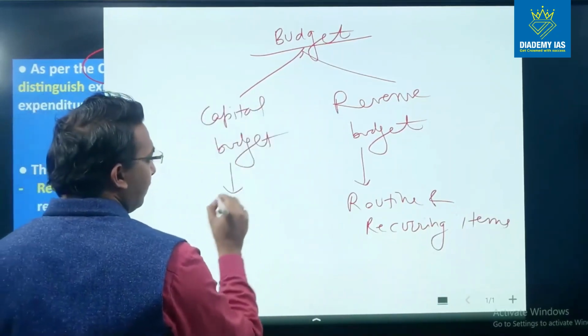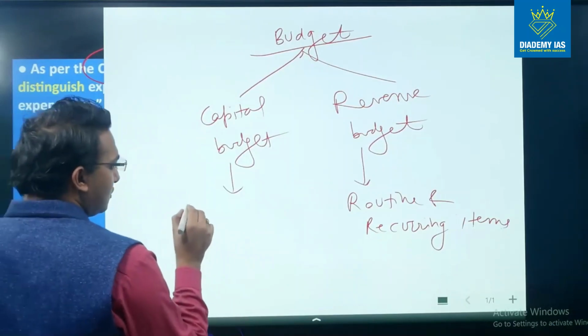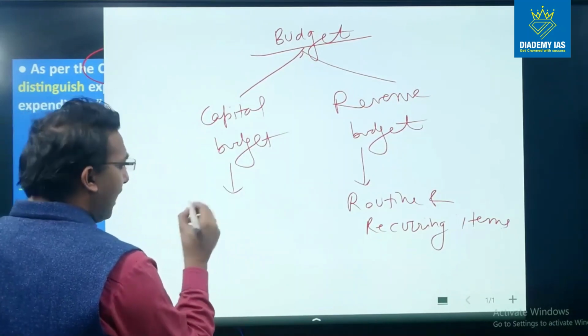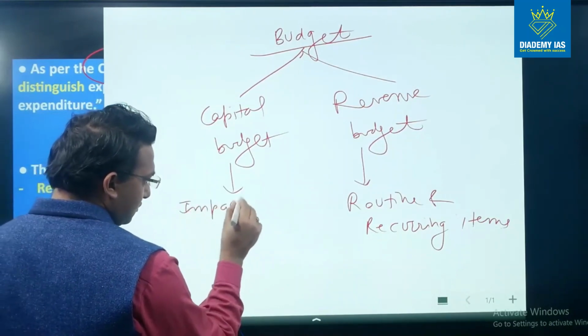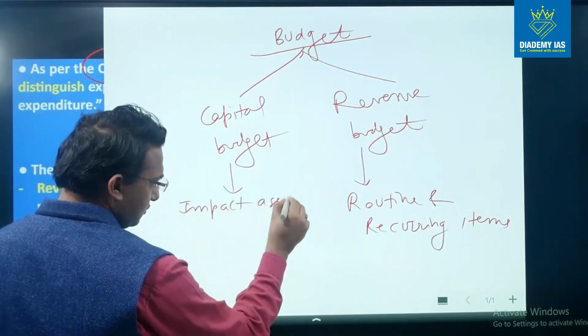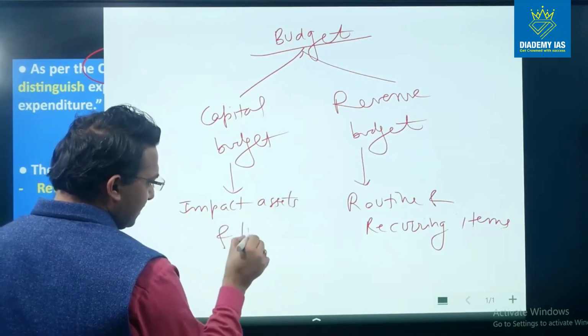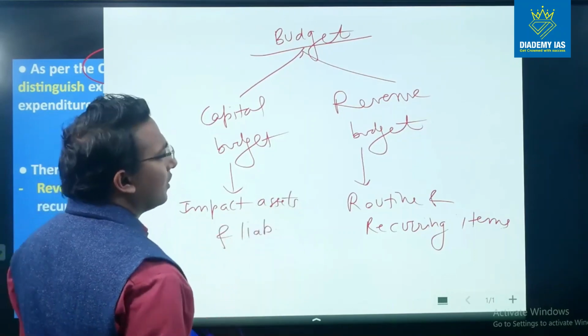Capital budget means which includes the items which impact assets and liabilities of the government.